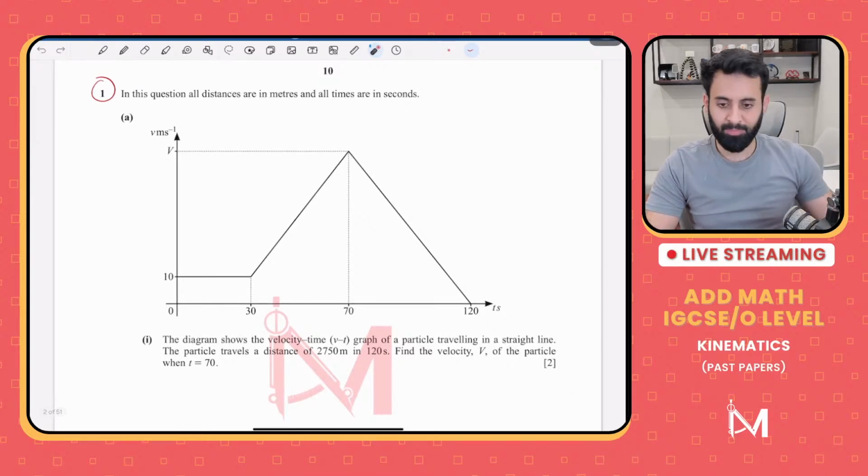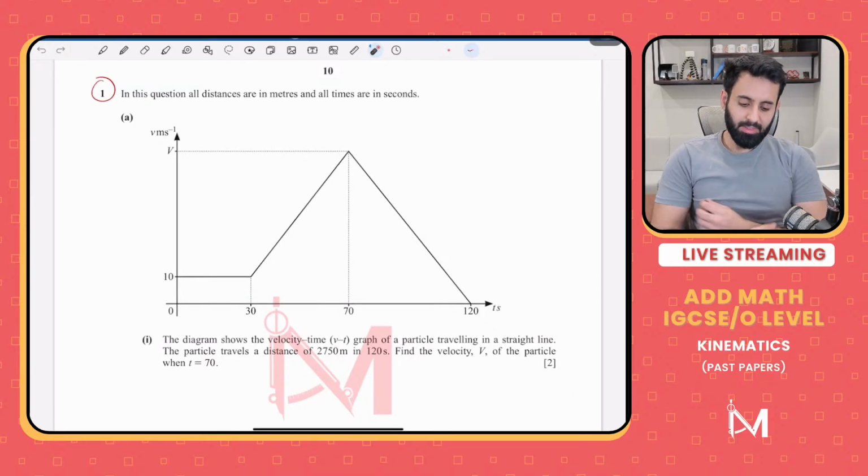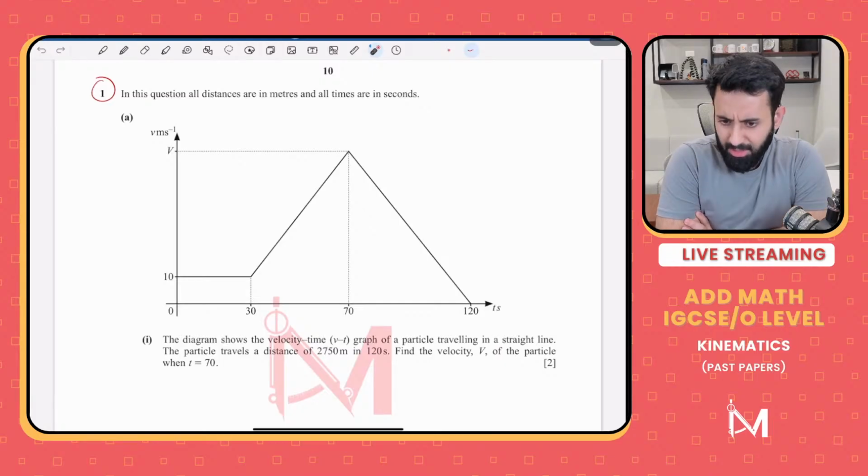Let's see what it says. In this question, all distances are in meters and all times are in seconds. So we'll start with some easier questions.